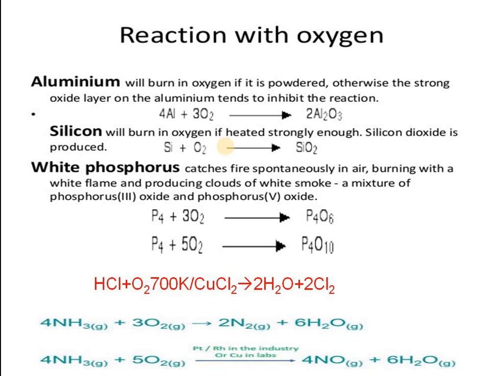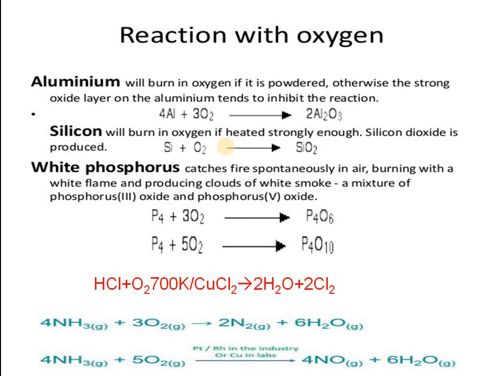Silicon dioxide would be weakly acidic. As you move from left to right in a periodic table, strongly basic on the left and strongly acidic on the right.